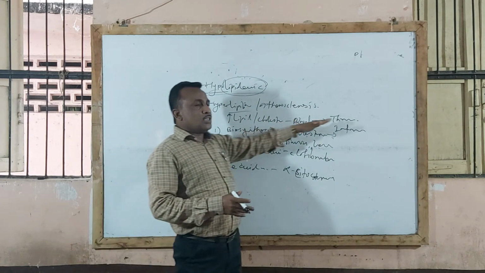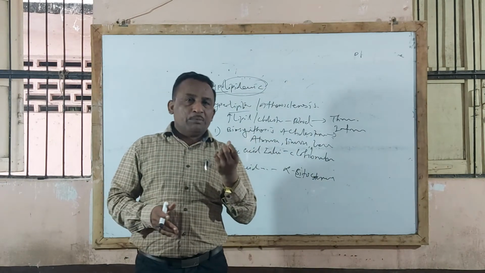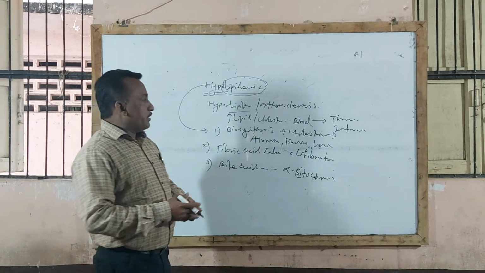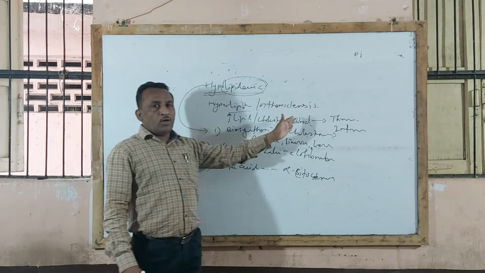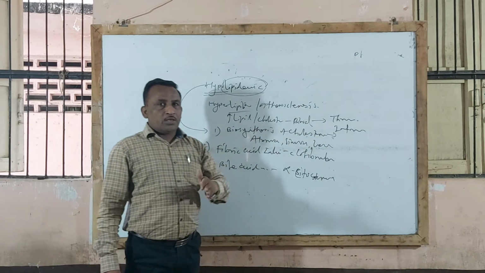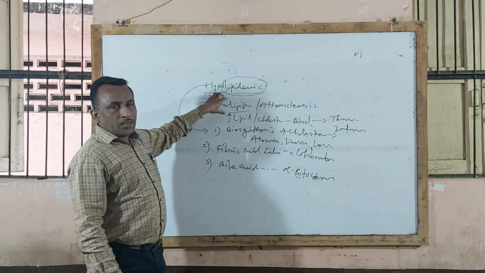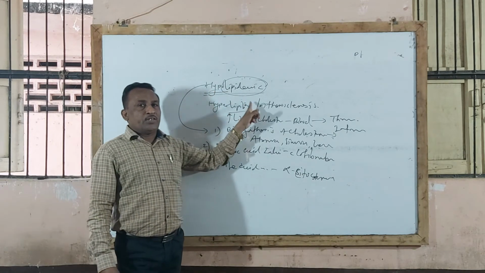So that leads to chances of coronary thrombosis, there may be myocardial infarction, there may be chances of heart attack. That condition is called hyperlipidemic condition or also called atherosclerosis. And therefore those drugs used in treatment of hyperlipidemic condition or atherosclerosis are called hypolipidemic agents.